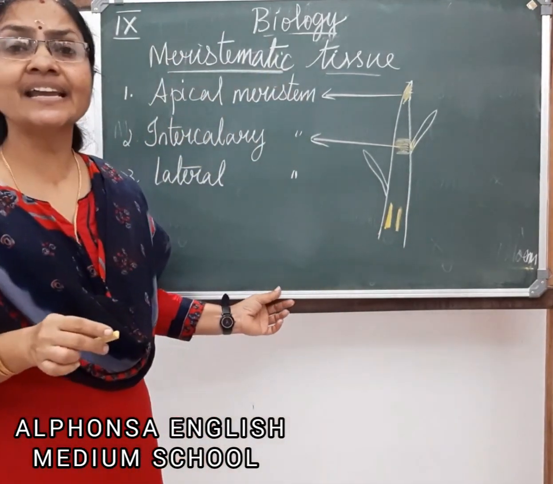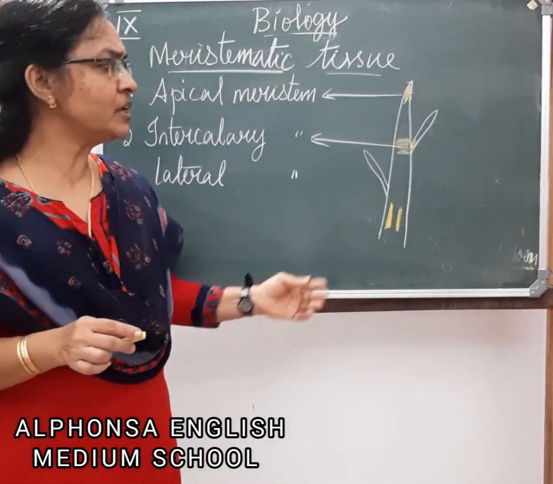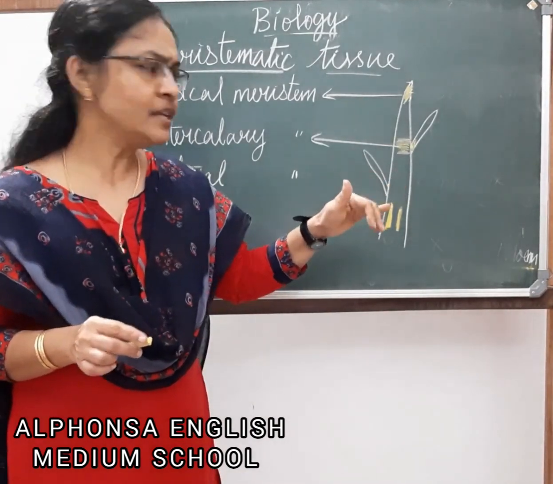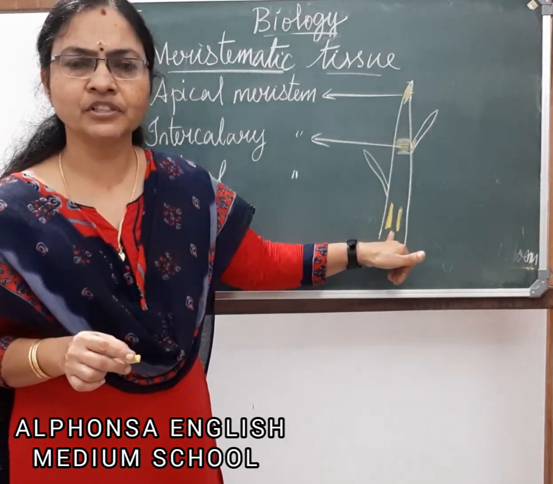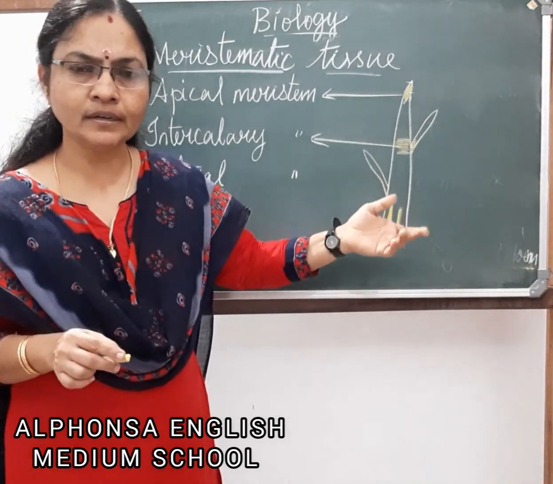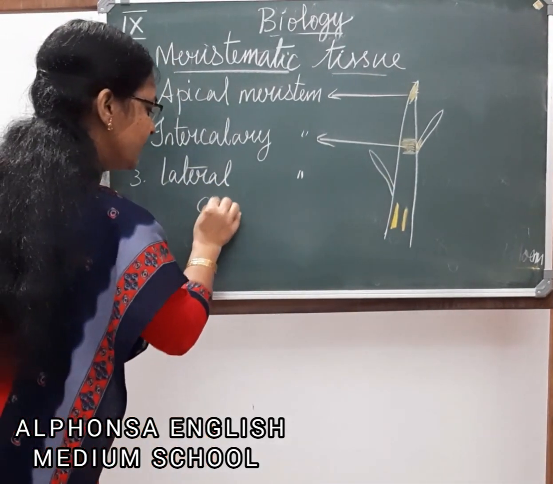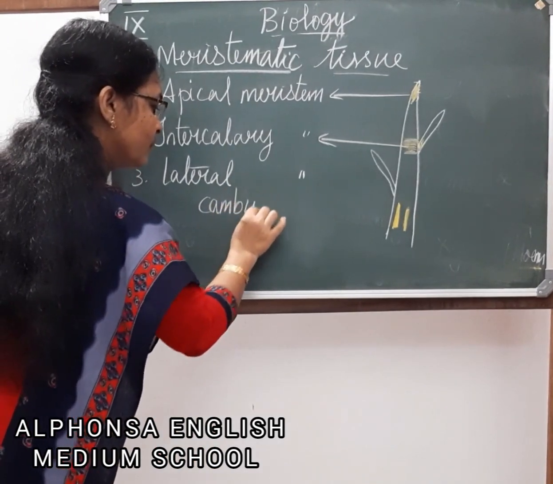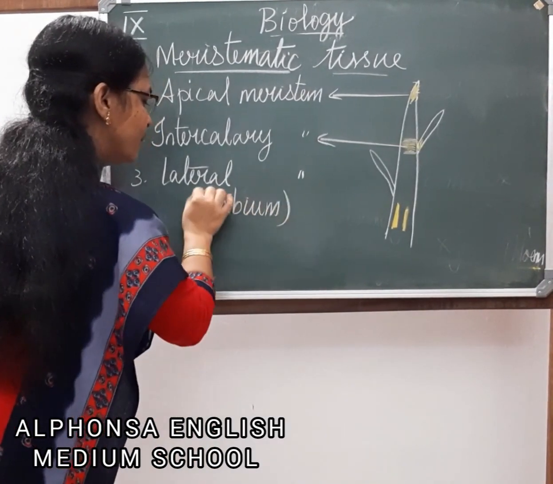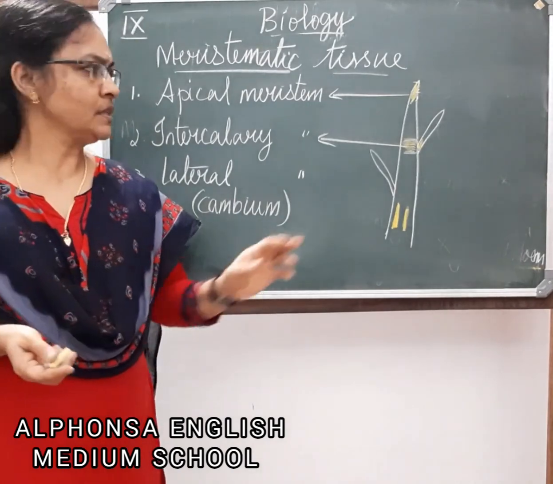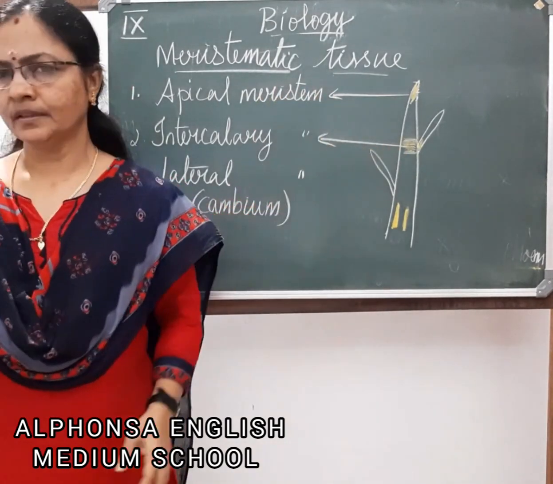They are actually secondary meristems. Initially, when the plant is growing, these meristems will not have much function. When the plants grow older, this is usually found in the cambium. Lateral meristems are seen in the cambium, that is in the vascular bundle. Xylem, phloem, you have learned in the previous class.